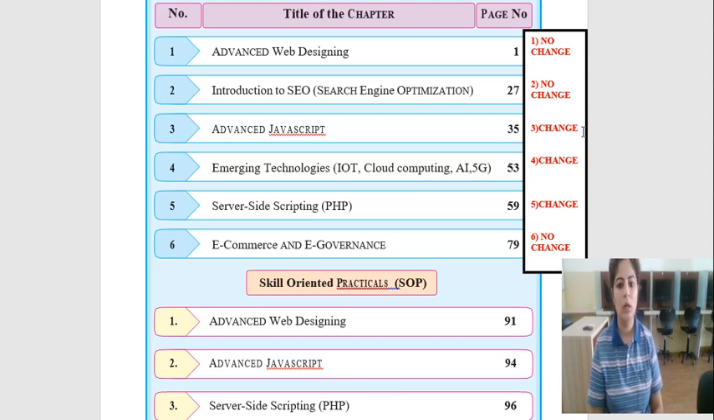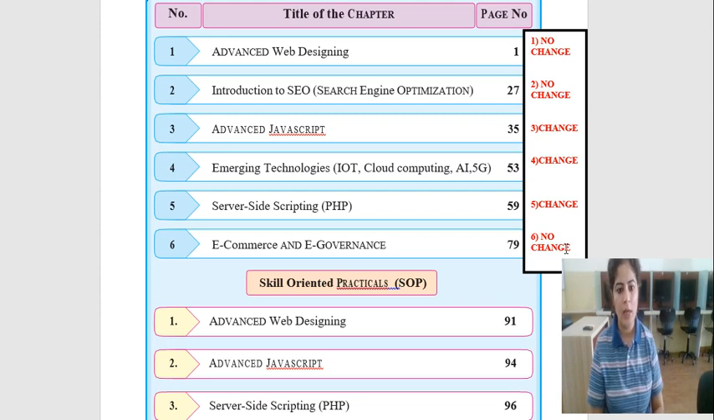After discussing the index, I will also show you which topics are omitted from this JavaScript unit. So there is a change in the JavaScript unit. Next is emerging technologies, where we have studied IoT, cloud computing, artificial intelligence and 5G. There is also a change in this unit. Unit number 5 is server-side scripting language, PHP. There is also a change in the PHP unit. Unit number 6 is e-commerce and e-governance. There is again no change in this unit.